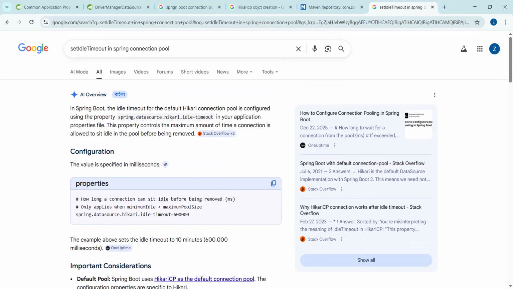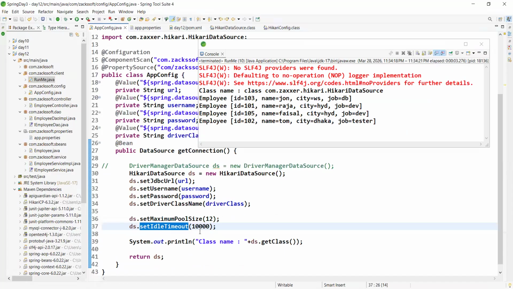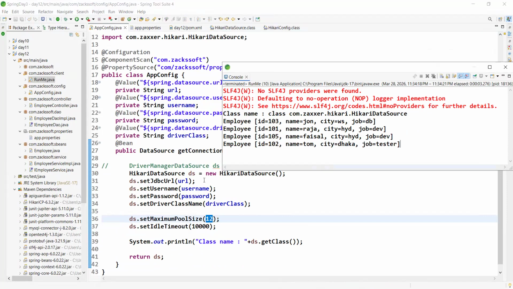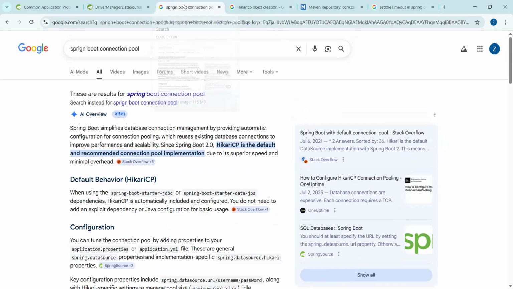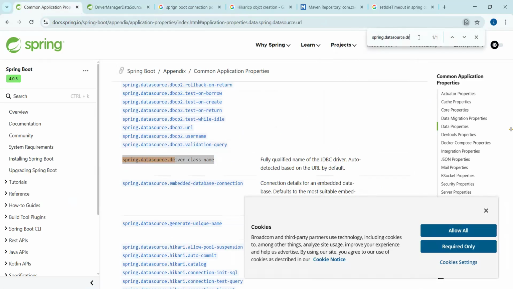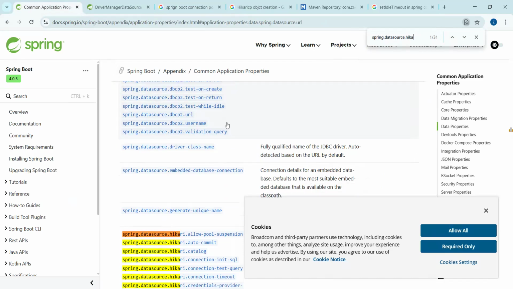So here is another point. Can we take this data from the outside? Can we take the data from the properties file? Yeah, we can take it. So just observe in our application properties, like spring.datasource. This is specific to Hikari, okay? Just observe the Hikari related